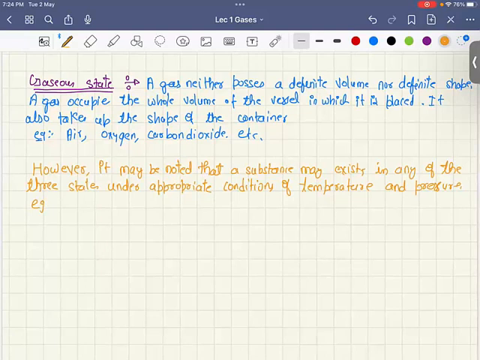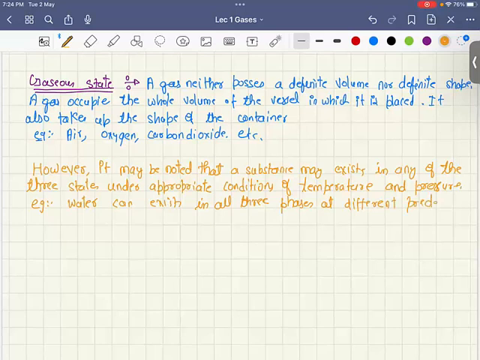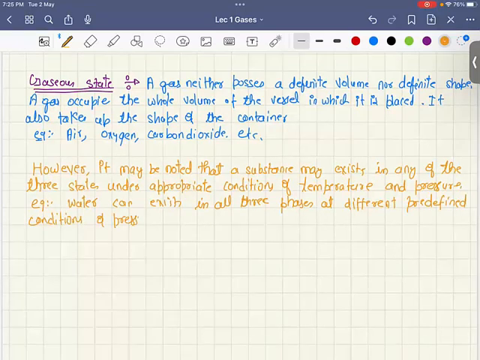For example, water can exist in all three phases at different predefined, very important conditions of pressure and temperature.